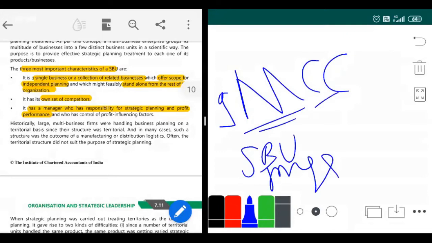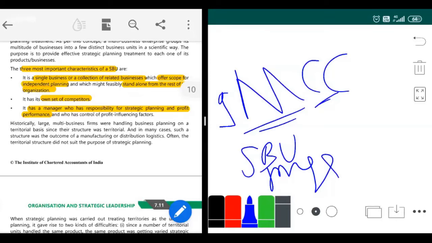Then next is C. C means competitors. It has its own set of competitors. If you have a Maggi SBU, the Maggi SBU will have its own set of competitors, and the Nestle chocolate SBU will have its own set of competitors. So the competitors are totally different here. That is what is meant by its own set of competitors.